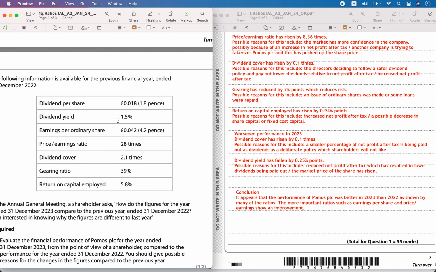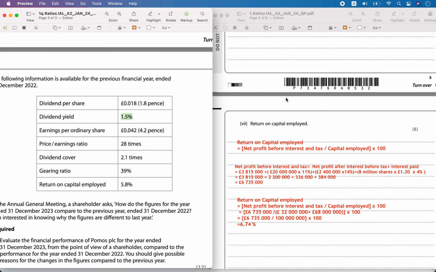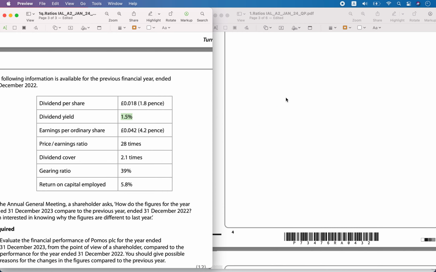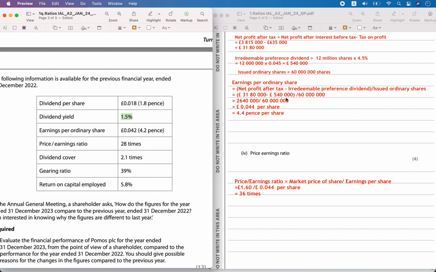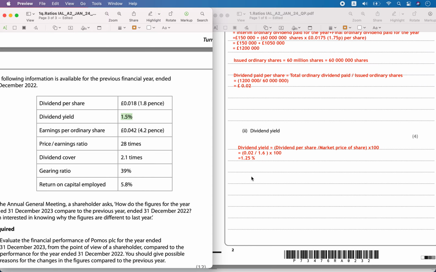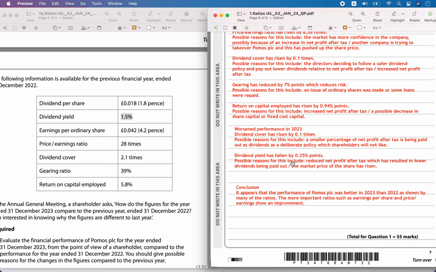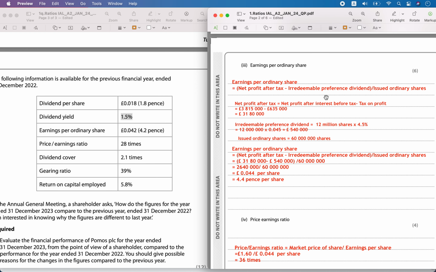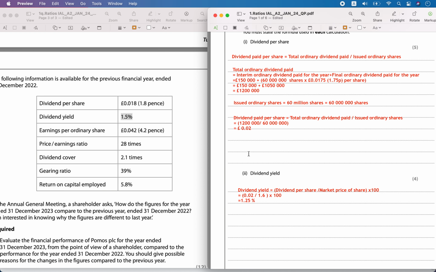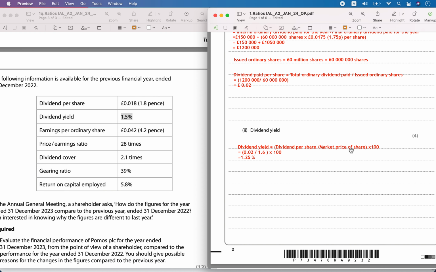Then dividend yield has fallen by 0.25 points. It was 1.5 percentage. Now the dividend yield was calculated as 1.25 percentage. It has decreased, which means your reduced net profit after the tax. How can you calculate? You use the formula here. So dividend yield formula says dividend per share by market price.